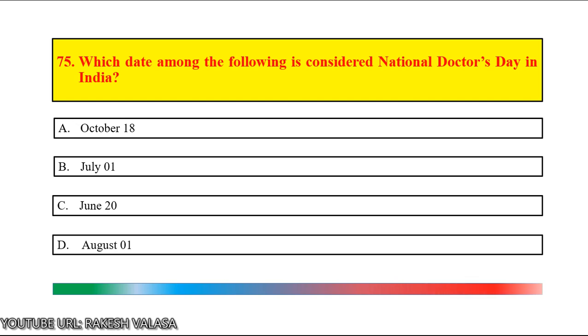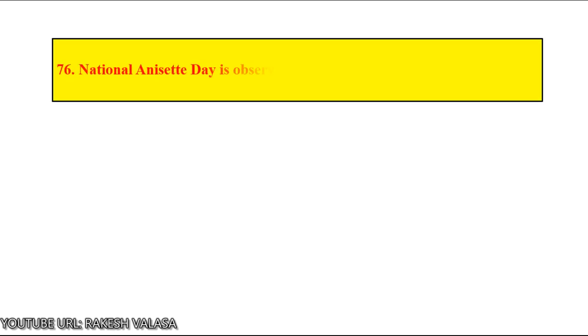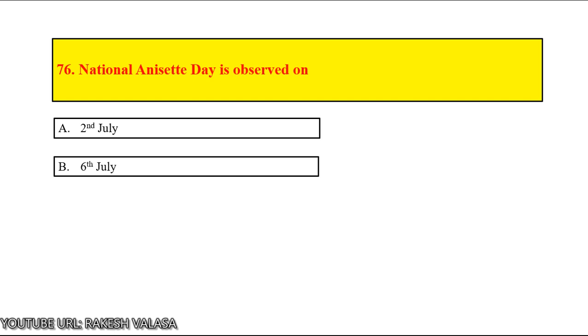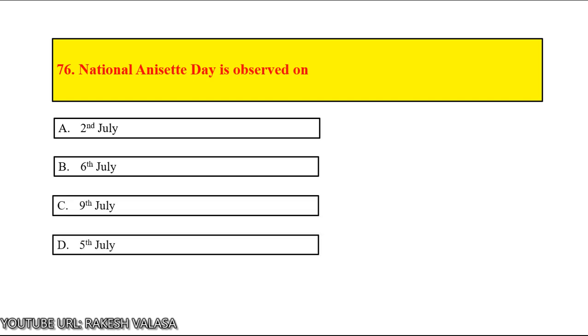Time up. The answer is July 1st. July 1st is considered National Doctors' Day in India. Question number 76. National Anisette Day is observed on option A 2nd July, option B 6th July, option C 9th July, option D 5th July. Let us count and start.